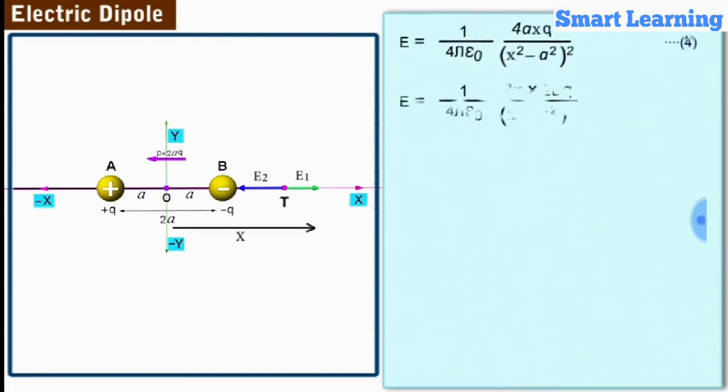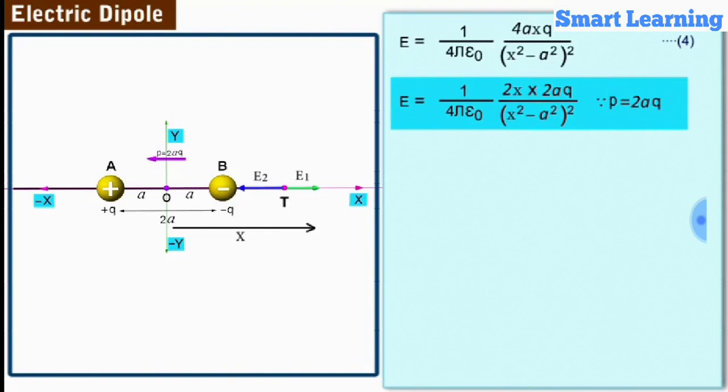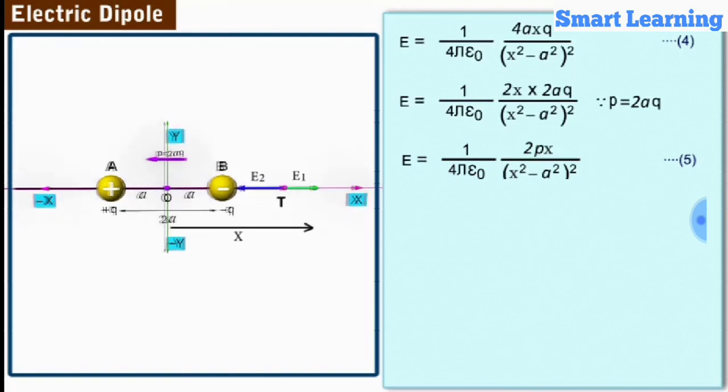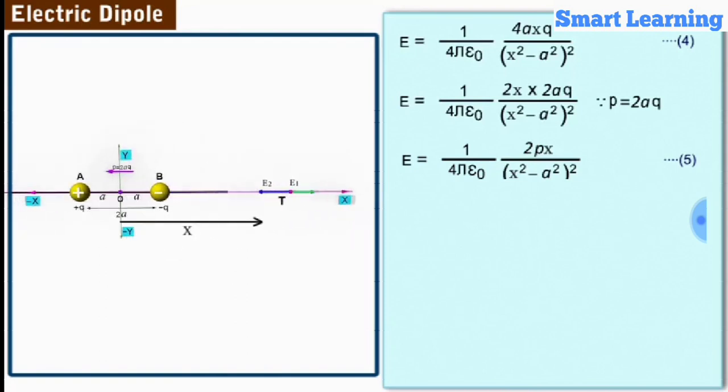On further solving equation 4, we get E equal to 1 by 4 pi epsilon naught into 2x into 2aq by (x square minus a square) whole square. Please note that in this equation, 2aq is the magnitude of the dipole moment P. Therefore, E is equal to 1 by 4 pi epsilon naught into 2px by (x square minus a square) whole square. Let us label this as equation 5. When the point P is at a very large distance from the center O, then x is very large compared to a.